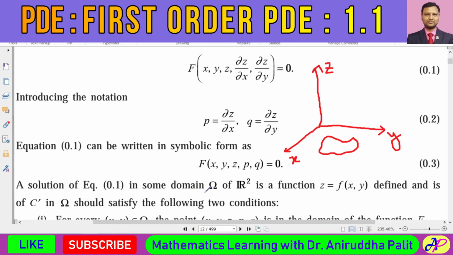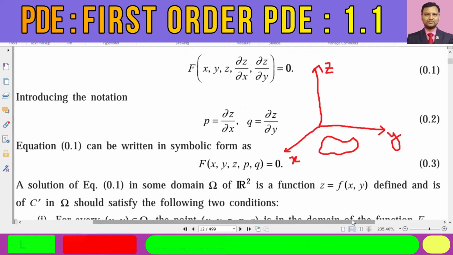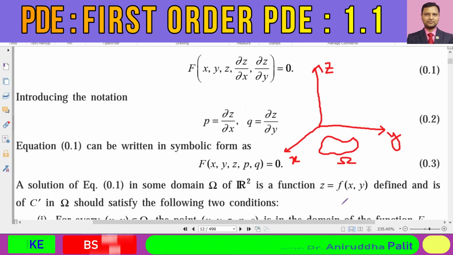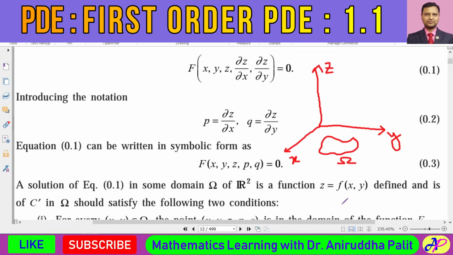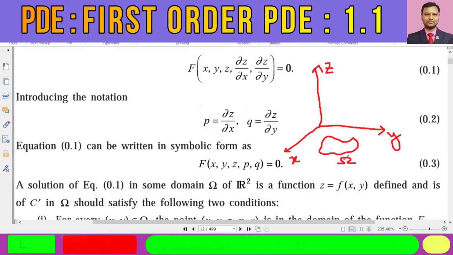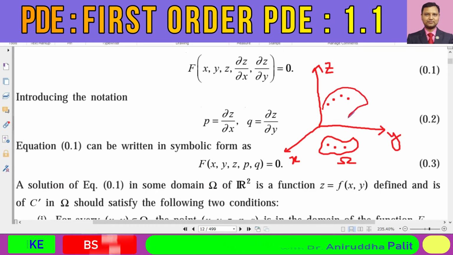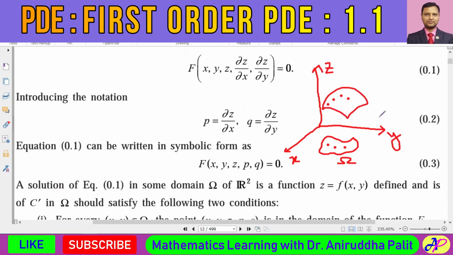We call this domain the domain omega. Got it? So this domain omega is actually a subset of this xy plane, or we can say a subset of R2, the cross product of the set of real numbers. So over here, for each and every point in this domain, we would get several values of z, and all these z values will construct a surface.